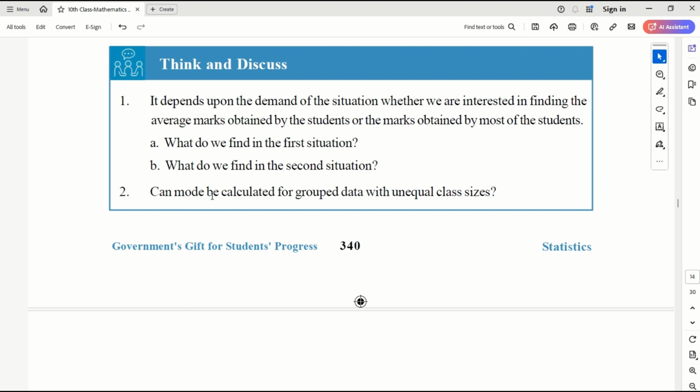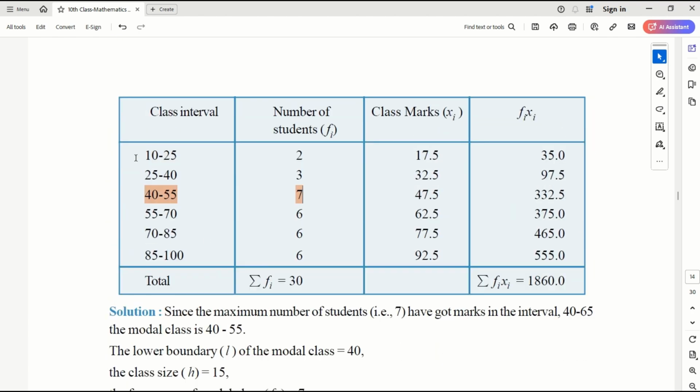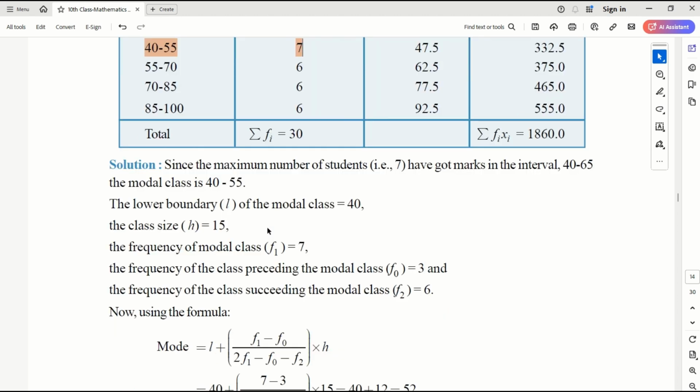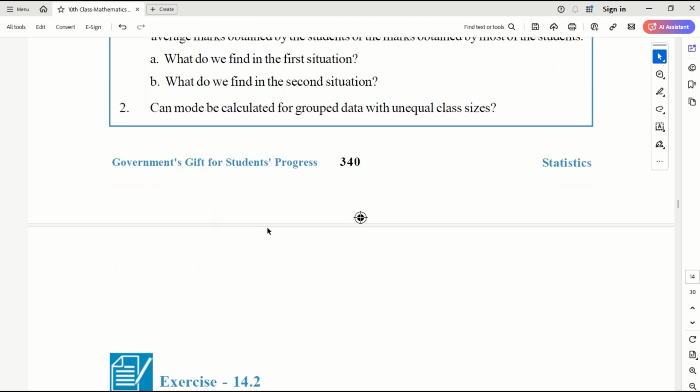Can mode be calculated for grouped data with unequal classes? Yes, definitely it can be calculated. Let's say all class intervals are different. Even then, based on my frequency, I choose the class. So class interval H is based on this value, and after that, I need only frequencies. I don't need anything to do with the other class intervals. So you can calculate mode for the classes with unequal class sizes.